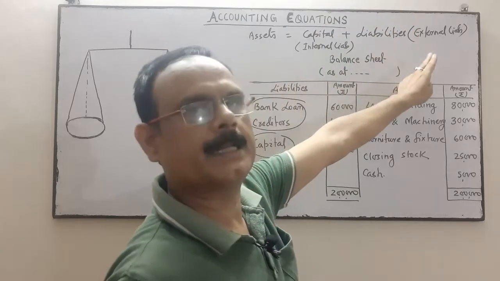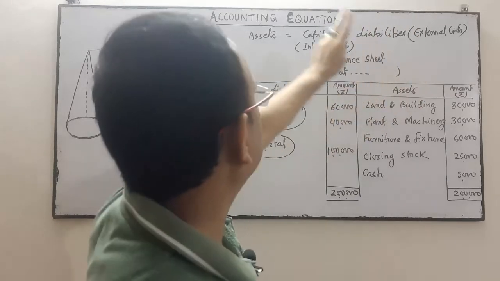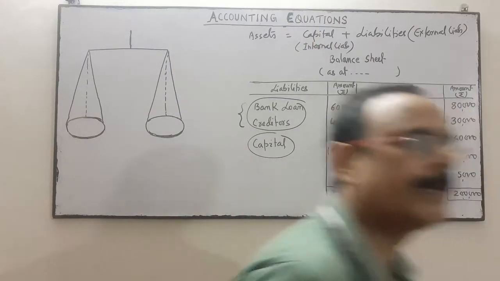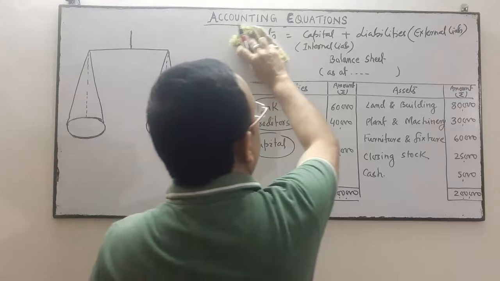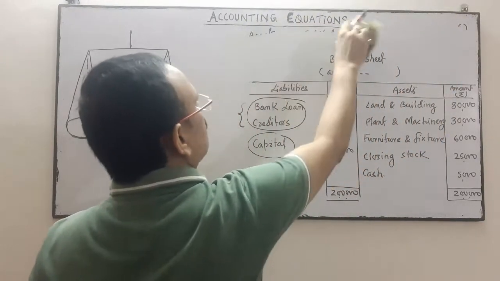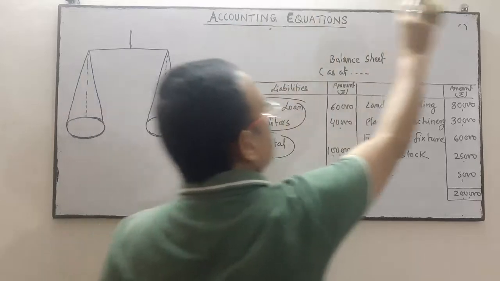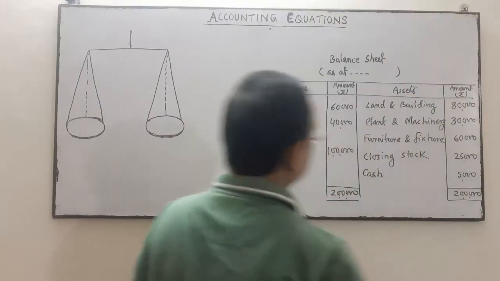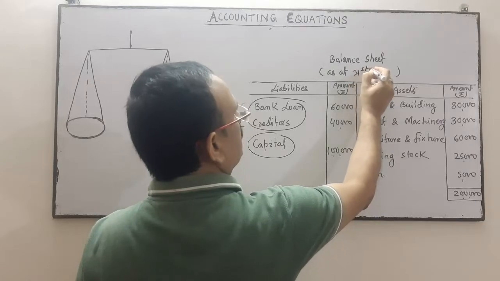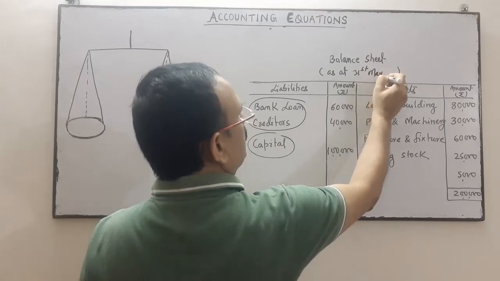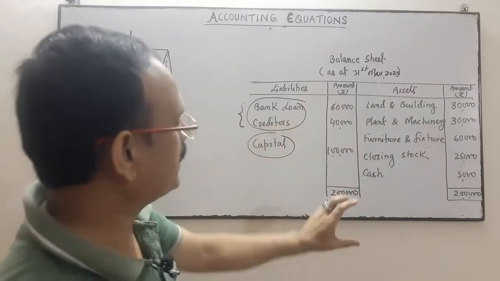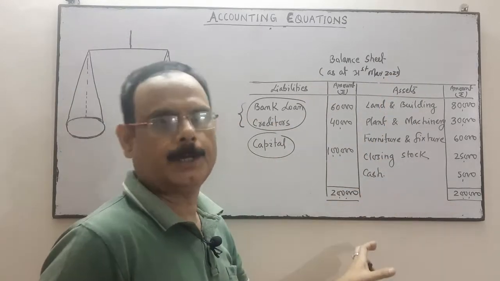Liability means external liability and capital means internal liability. That's why both sides of the balance sheet are always equal as on date. Suppose the date is 31st March 2020. On this date the balance sheet will always be equal.